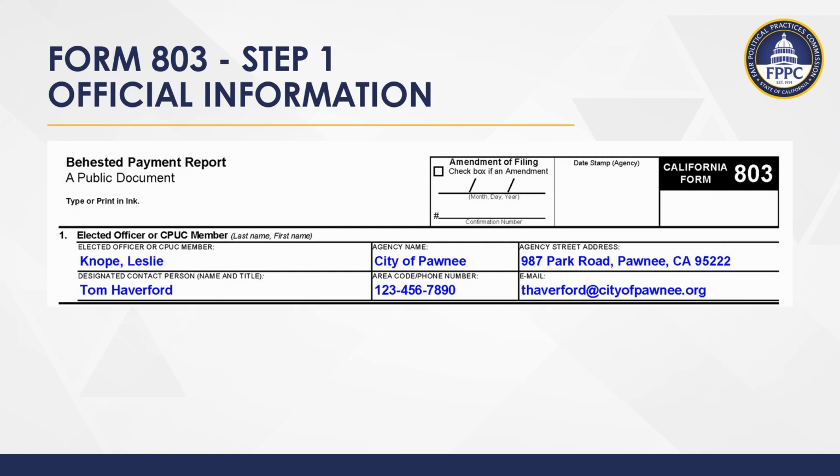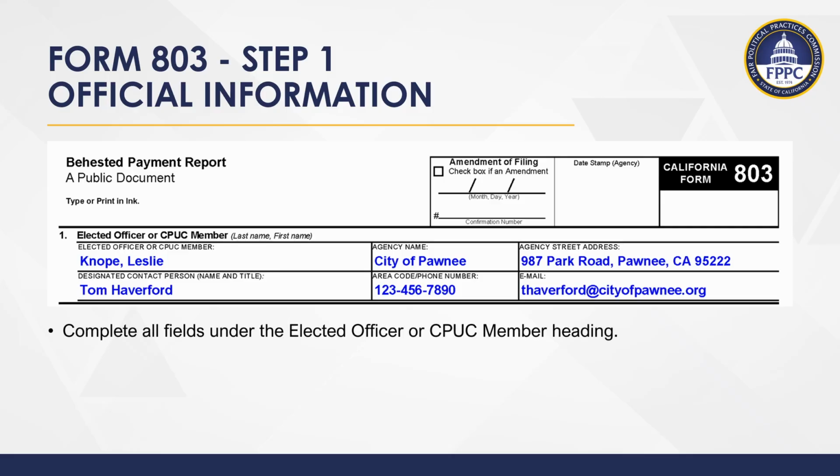In this portion of the video tutorial, we will be presenting a step-by-step guide for completing the FPPC Form 803 reporting behested payments. The first step is to complete the elected officer or CPUC member information. Complete all fields under the elected officer and CPUC member heading.